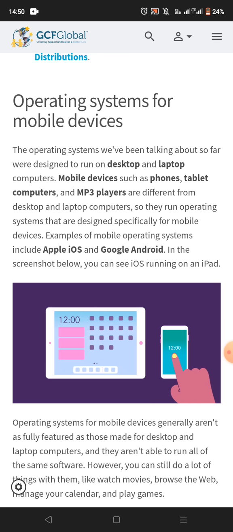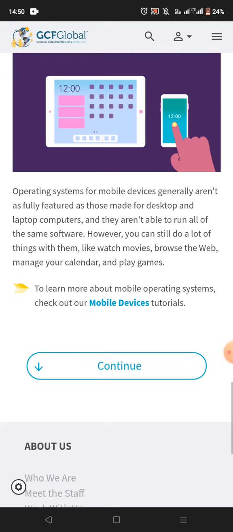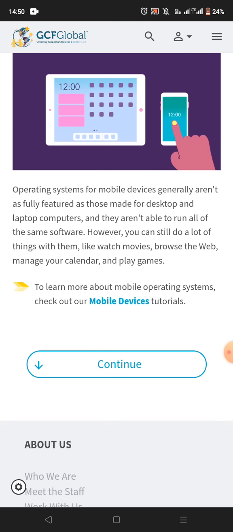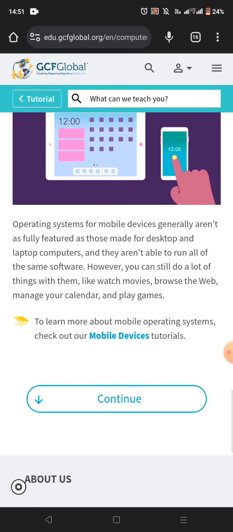Examples of mobile operating systems include Apple iOS and Google Android. In the screenshot below, you can see iOS running on an iPad. Operating systems for mobile devices generally aren't as fully featured as those made for desktop and laptop computers, and they aren't available to run all of the same software. However, you can still do a lot of things with them.